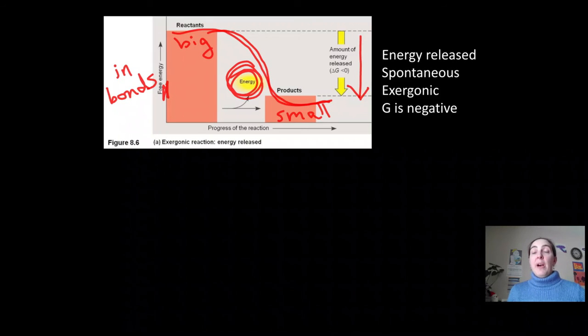So this type of reaction releases energy. The word for that is exergonic. That's an exergonic reaction. It releases energy. And in this case, the change, there should be a delta sign in front of this, the change in free energy, G represents free energy. I'll just write that over here.